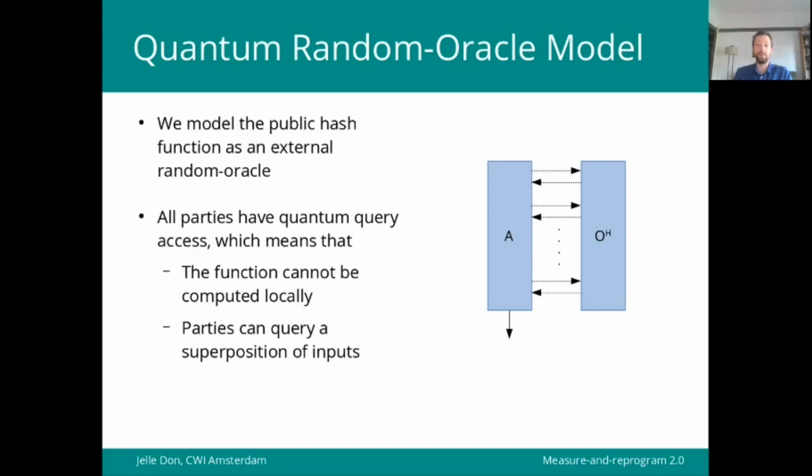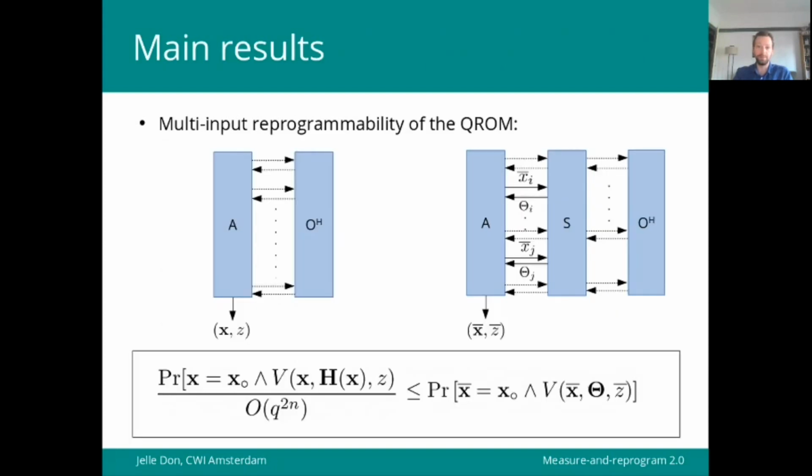And once you have a quantum circuit to evaluate the function, then it's easy to evaluate on a superposition of inputs. But the problem is that in many classical random oracle model proofs, we want to observe the queries that the adversary makes. But as you probably know, observing a quantum state can cause it to collapse. And if the query state of the adversary collapses, this might as well collapse the internal state of the adversary, and then we can no longer predict anything about the adversary's output. In general, that is, because we present a theorem that deals with so-called multi-input reprogrammability of the QROM.